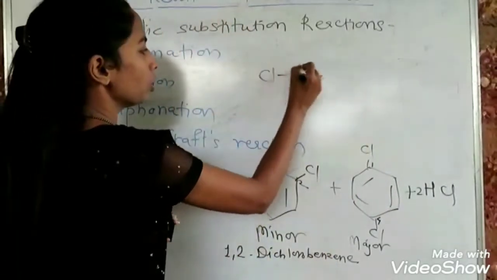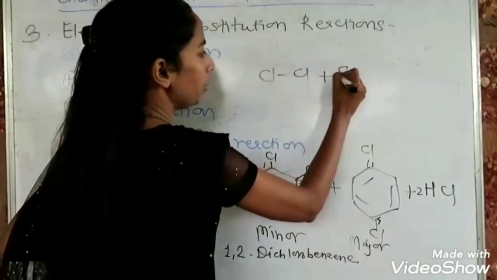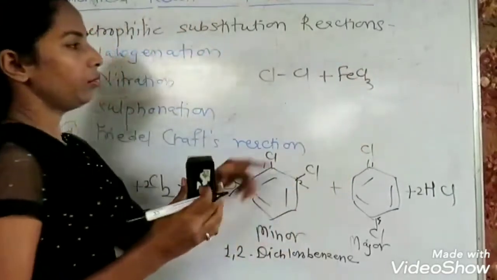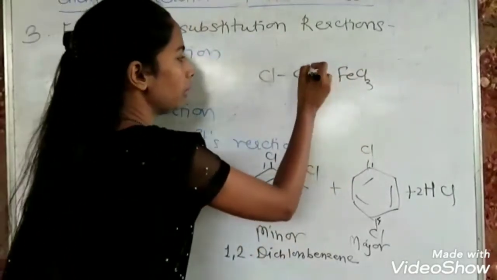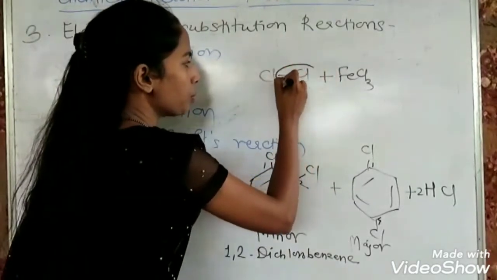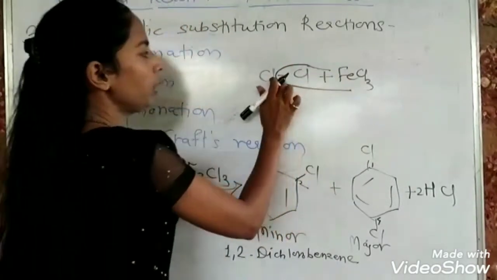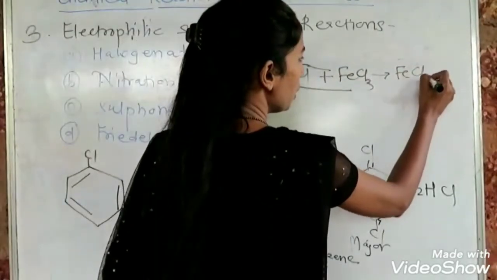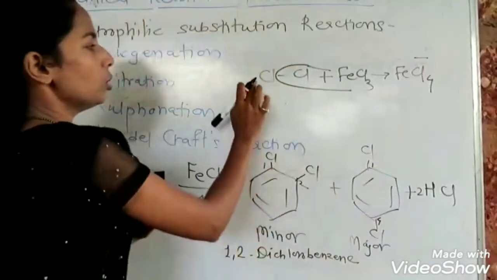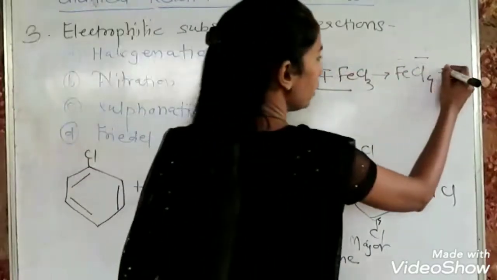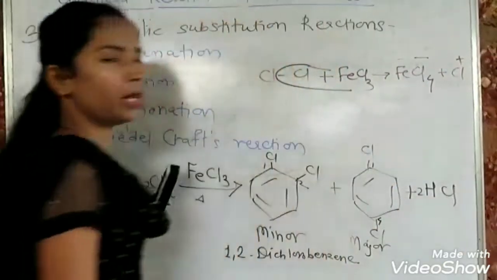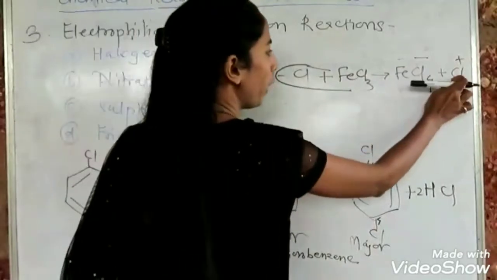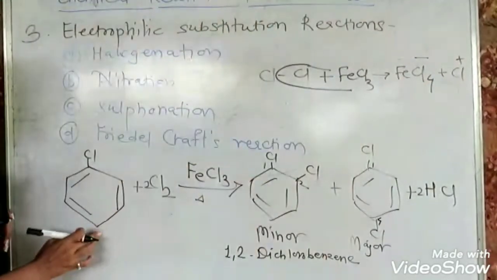When there is chlorine and it is treated with FeCl3, this FeCl3 accepts chlorine with the electron pair of the bond and forms FeCl4 minus, so that this chlorine is generated as Cl plus, and this is the electrophile which is taking ortho and para position.